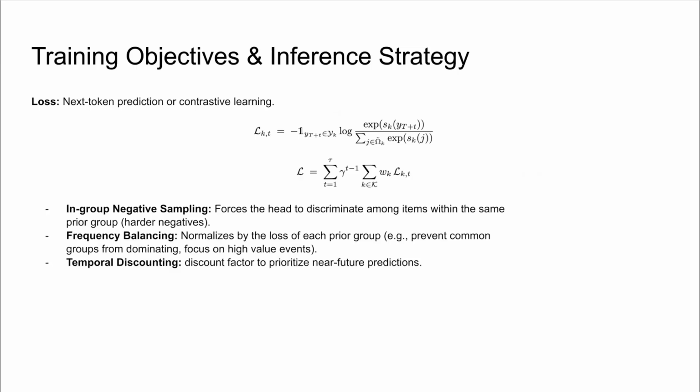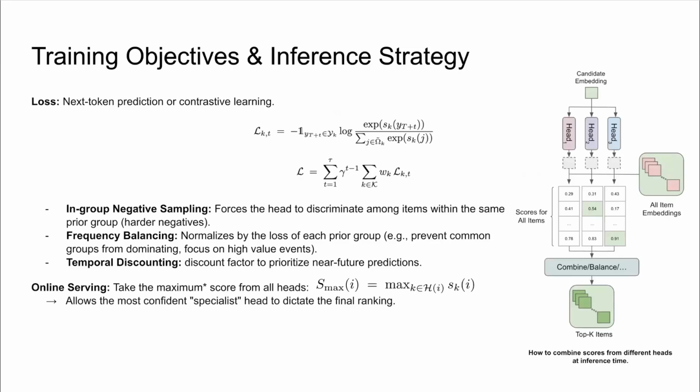We also apply frequency balancing to prevent common categories from dominating the loss, and temporal discounting to prioritize near future predictions. During online serving, since each item gets a score from every head, how do we combine them? We keep it computationally simple. We use the max fusion strategy here. For any target candidate item, we simply take the maximum score from all the eligible heads. This allows the most confident specialist head to dictate the final ranking.